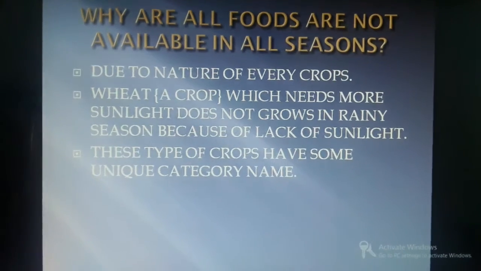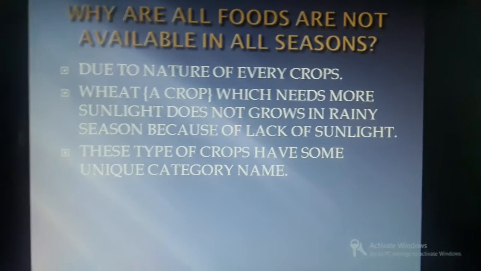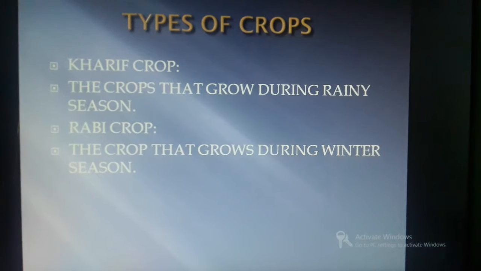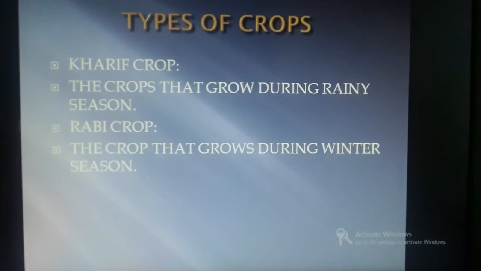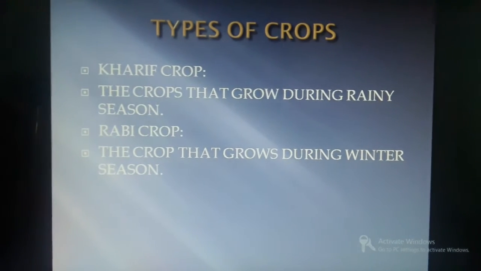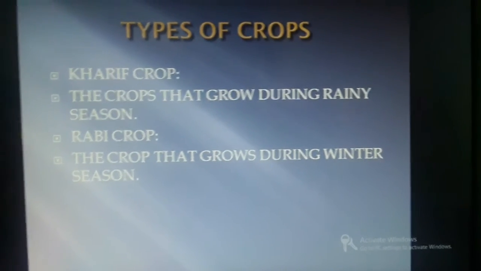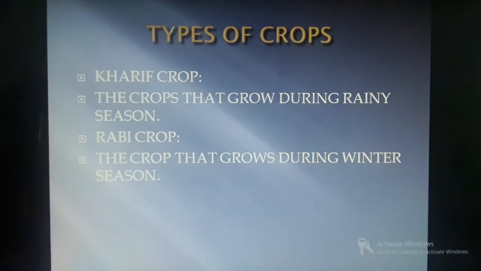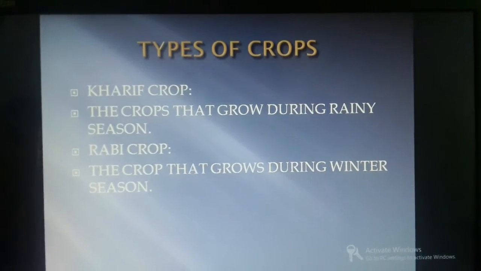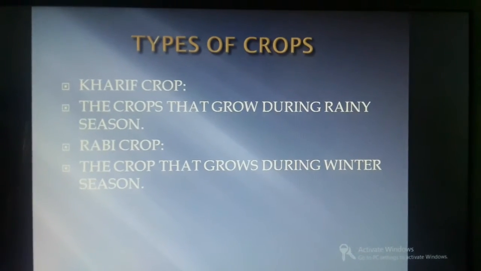So as everything has a unique category name, these types of crops also have unique category names, which are called kharif crops and rabi crops. What are kharif crops? The crops that grow during the rainy season are called kharif crops. For example, gram, pulses, something like that. Rabi crops are the crops that grow during the winter season. You could add wheat in that, as wheat is a rabi crop. So you will not get confused about which type of crops grow in which types of season, right? So this will clarify it for you.